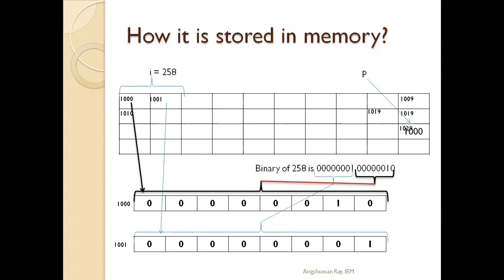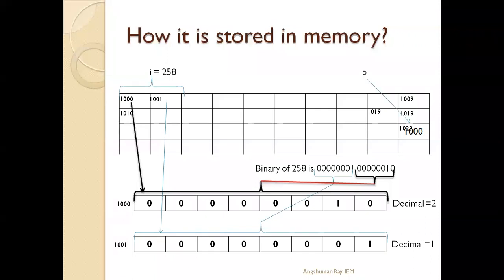So now at 1000 location we have got 00000010 stored. What is the decimal value of this? The decimal value of this is 2. That means basically when it is stored in memory, 2 is stored in the memory location 1000 and in the memory location 1001, the decimal value 1 is stored. So this is the output of the program. The output we'll get in the program is 2, 1.